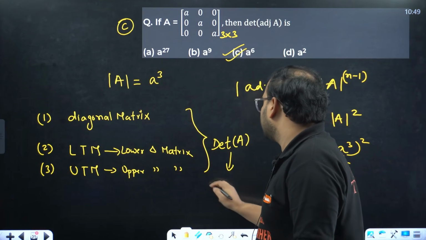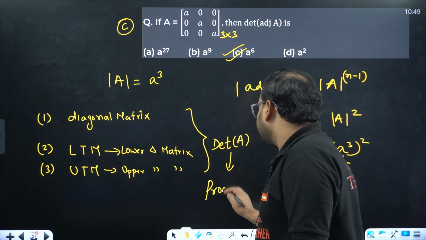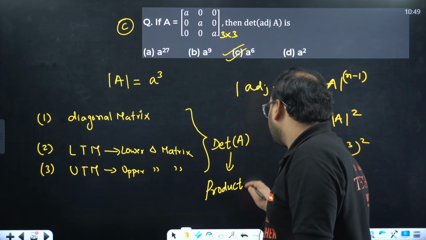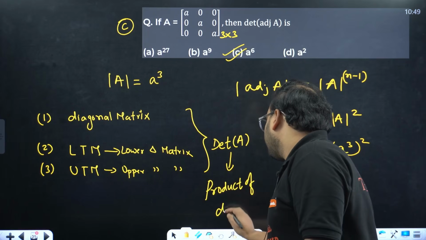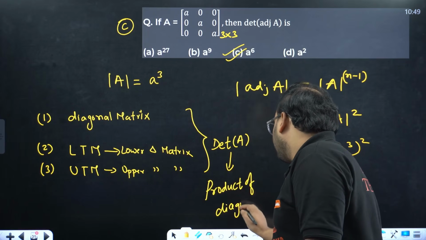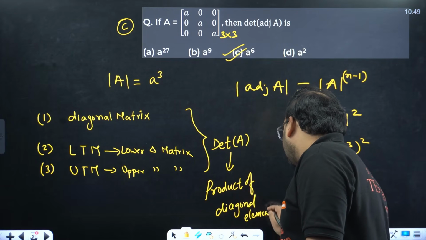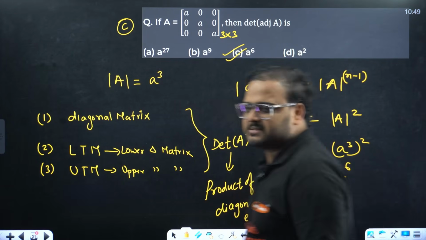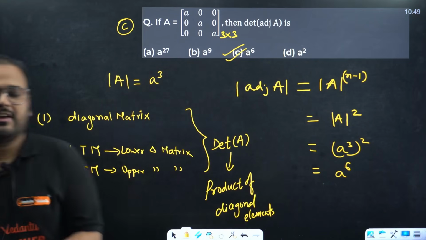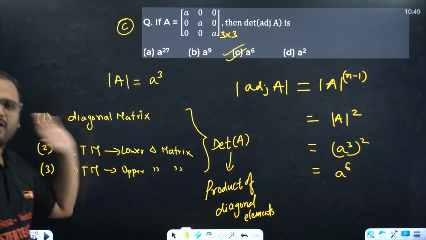Is always the product of diagonal elements. Always remember this. If you have a diagonal matrix given in the question, of course it is logical as